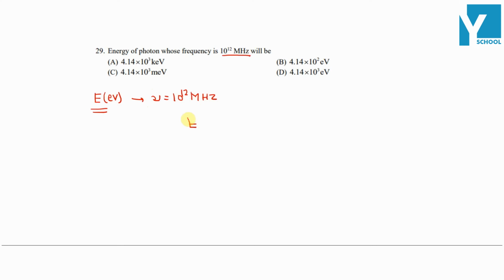So energy E is equal to h nu, which is equal to 6.6 into 10 raised to minus 34, and nu is 10 raised to 12 into 10 raised to 6, because 1 mega is equal to 10 raised to 6. So this is equal to energy in joules.